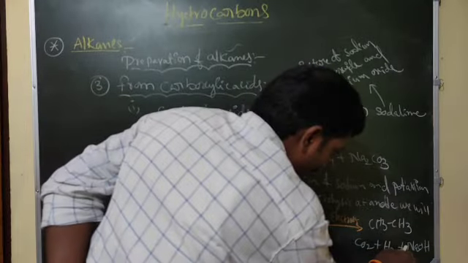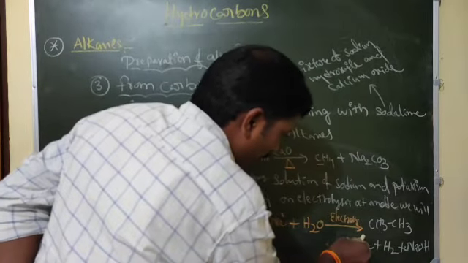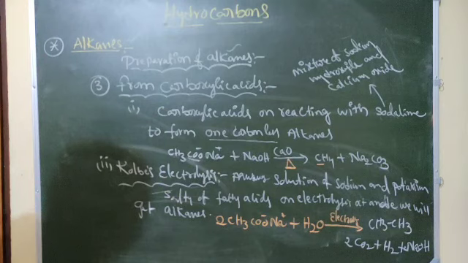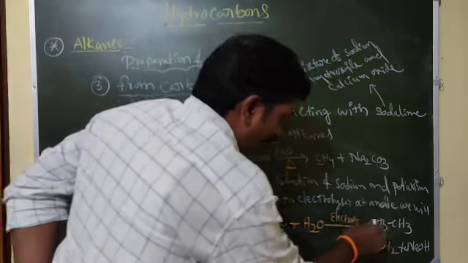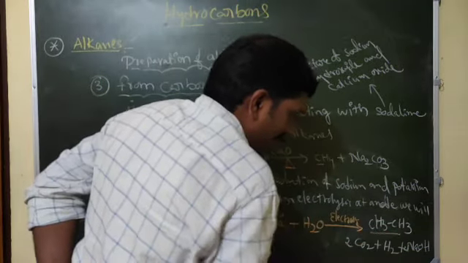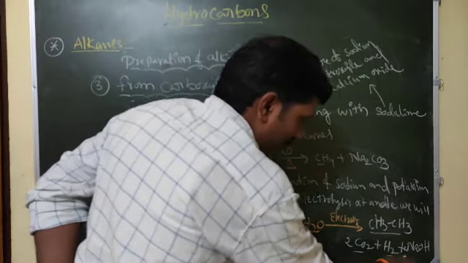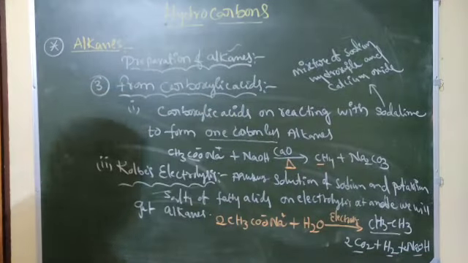CO2 also 2 CO2. Okay, so these are the products. See, an even-numbered alkane, CO2 gas, H2 gas, and NaOH are also produced.